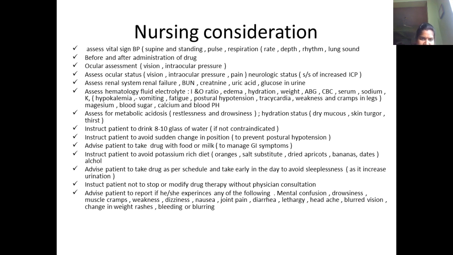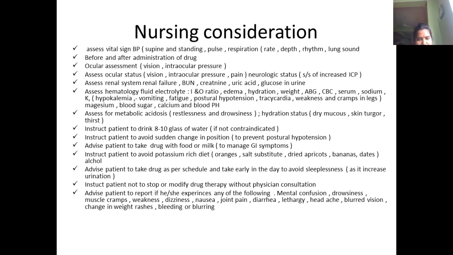And moreover, fluid electrolyte balance should be maintained. So fluid electrolyte, intake output chart, edema, hydration, weight changes, ABG, CBC, serum levels, that has to be monitored. And then assess for metabolic acidosis. So restlessness, drowsiness, hydration status, we have to see. How will we see hydration status? We'll see by the dry mucosa, skin turgor, and thirst. So all this we'll see.